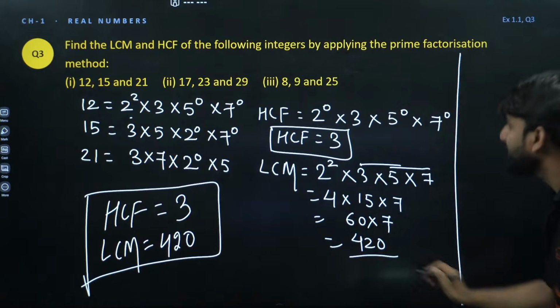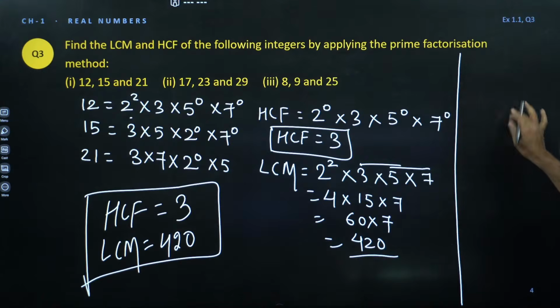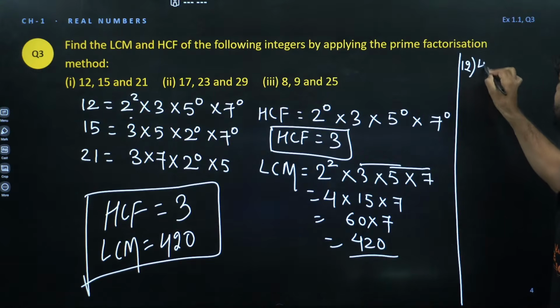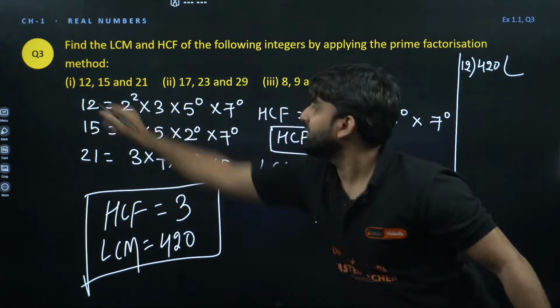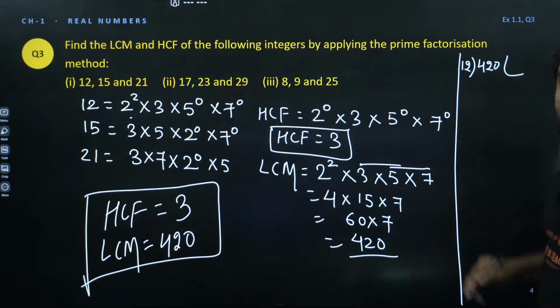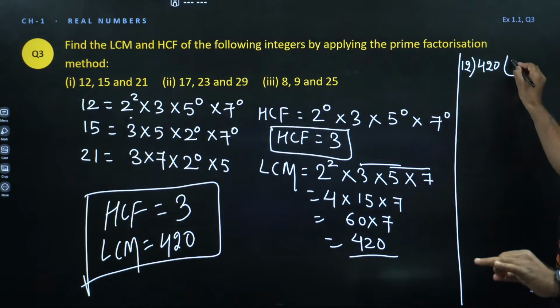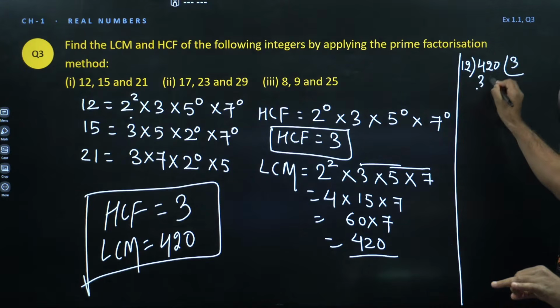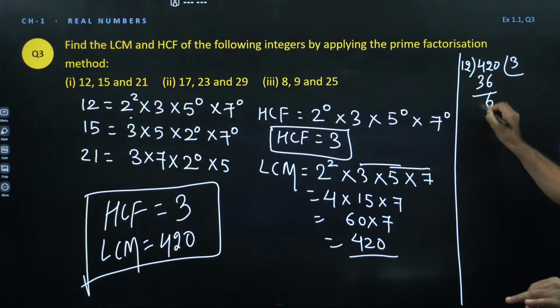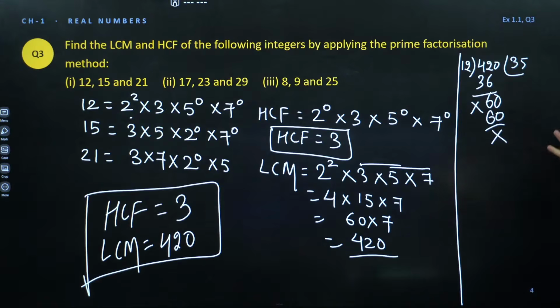Let's divide 420 by 12. 12 is the first number, no? We know the table of 12: 12 1s are 12, 12 2s are 24, 12 3s are 36. So let's take 35: 12 times 35 is 420. Oh my God, this is divisible. Remainder 0.